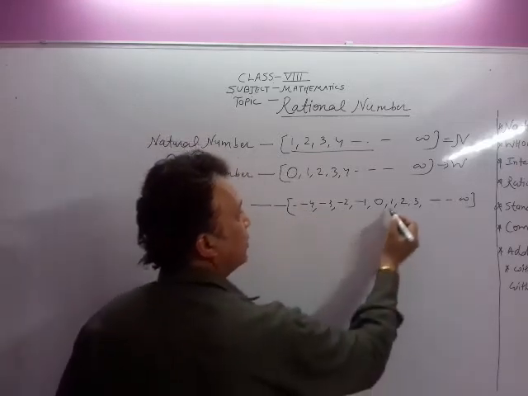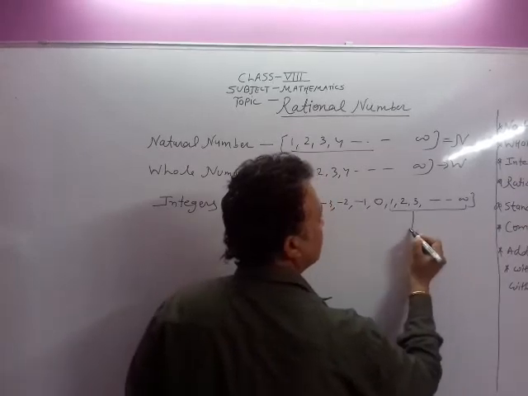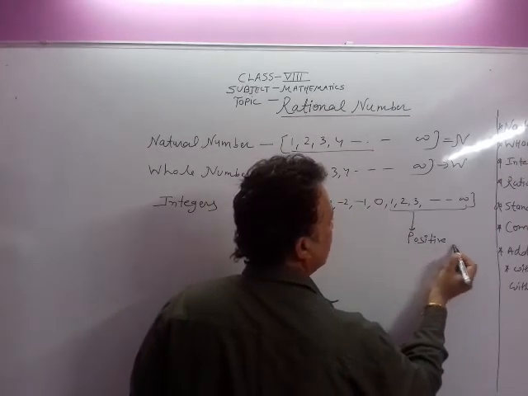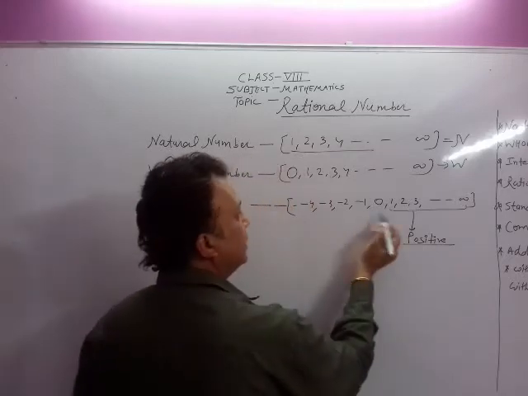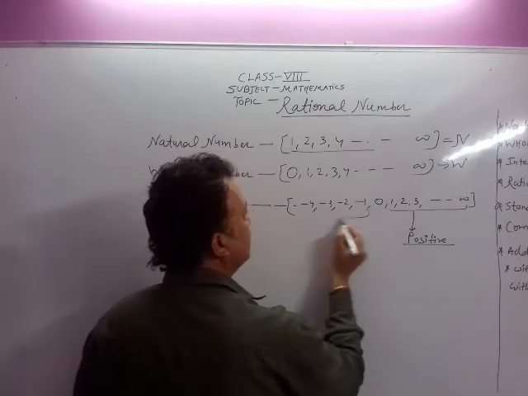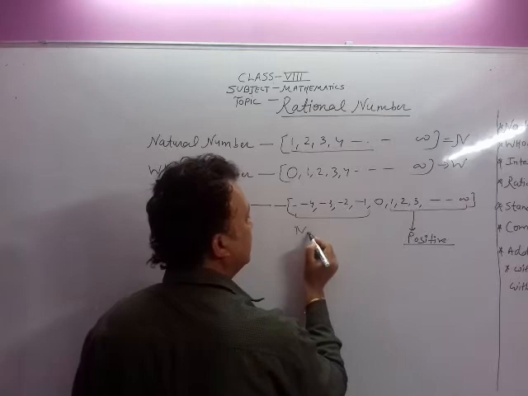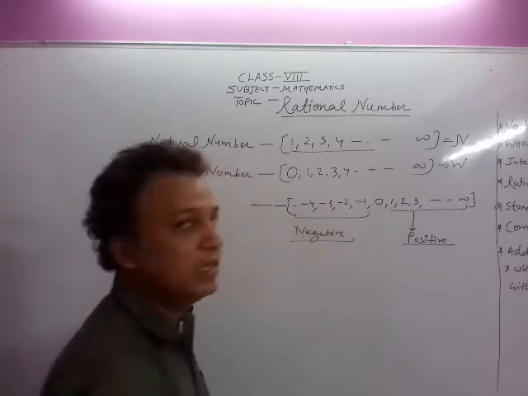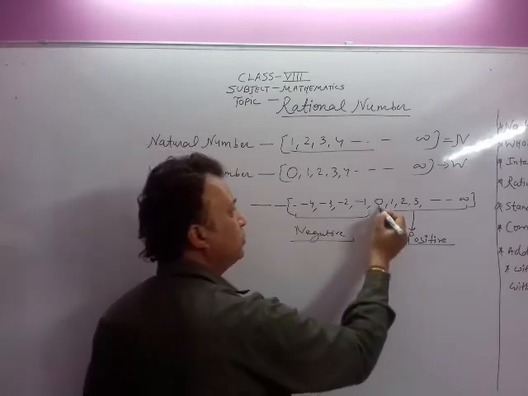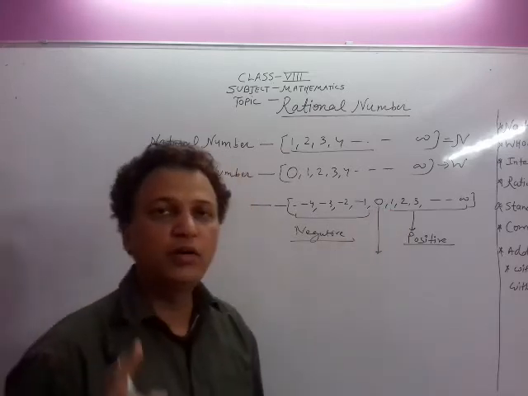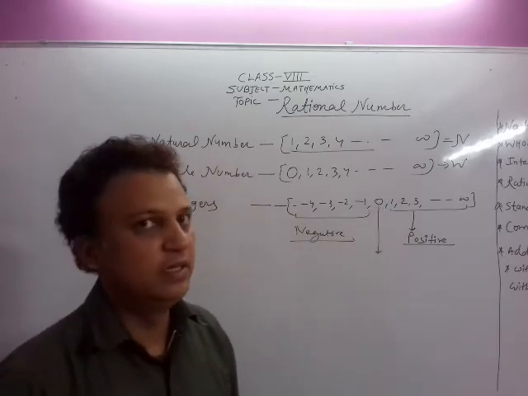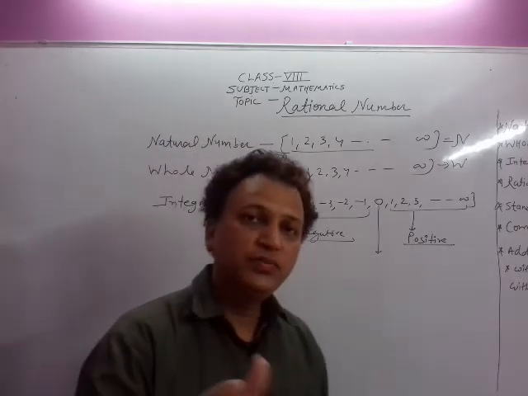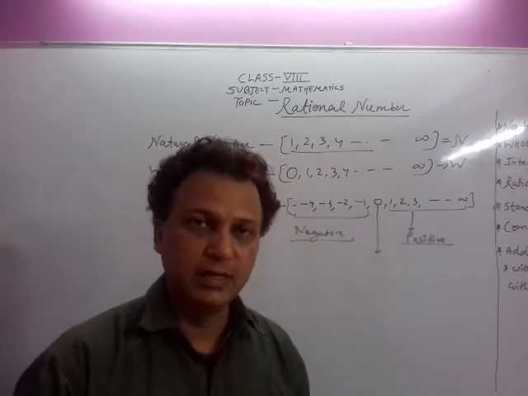Now the positive integers. This is the positive integer, because they all are positive. This is the negative integer. Okay. 0. 0 is neither negative nor positive, but 0 is also an integer. Correct? So this is all the things which we have studied in the previous class.